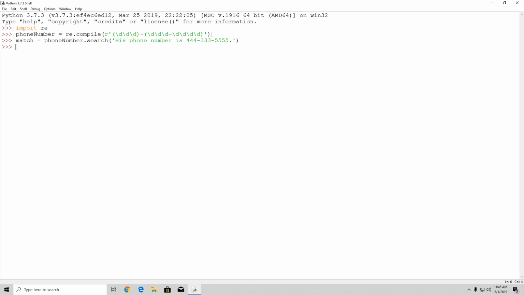So for example, if I just type here match.group, and in between the brackets I specify 1, you will see it will print the first part, which we divided right here. As you can see, the first part is going to be the syntax stored in the first brackets, and the second part is going to be the syntax stored in the second brackets. So if I just type here match.group and specify 2 in between the brackets, you will see we get printed out the rest of the phone number.